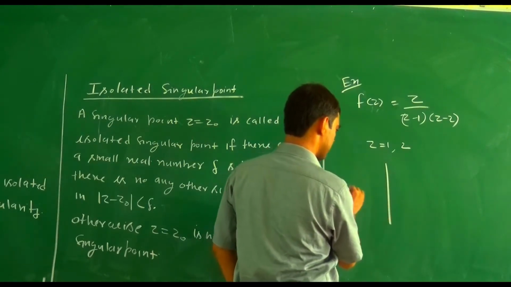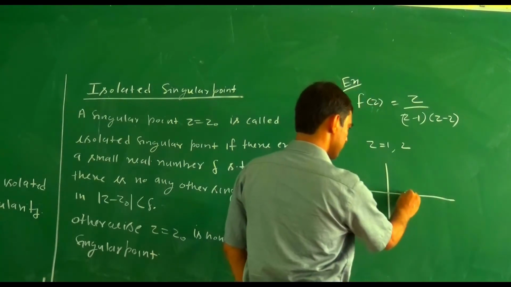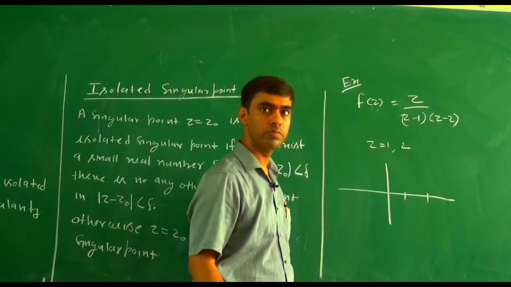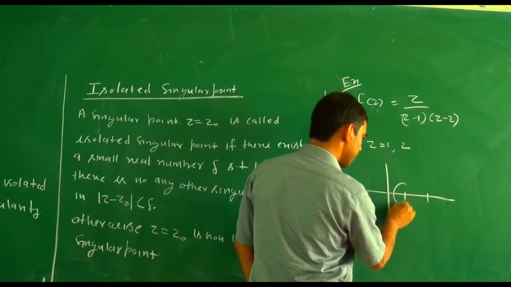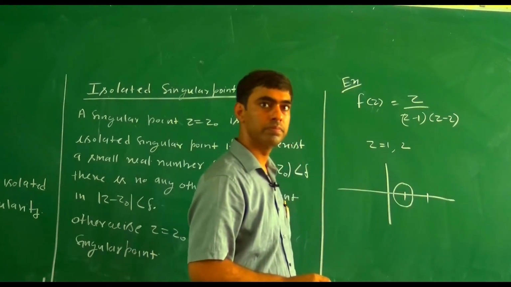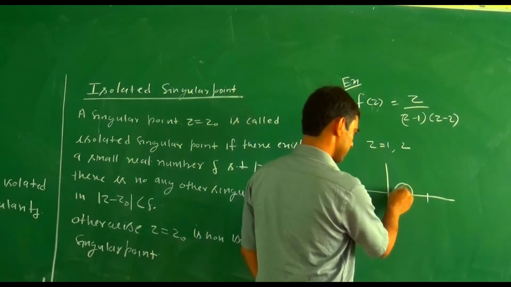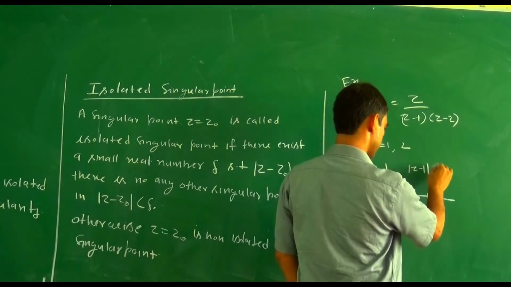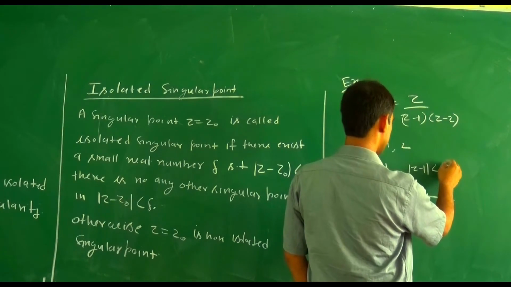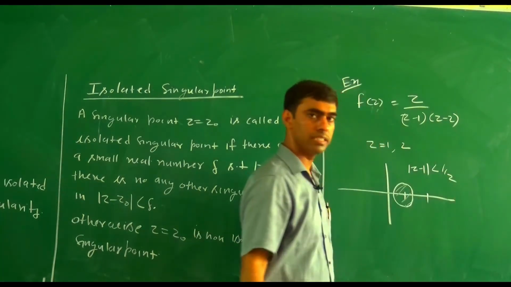So what do we conclude here? About z equal 1, we are able to draw a circle where there is no other singular point, meaning mod z minus 1 is less than 1 by 2.